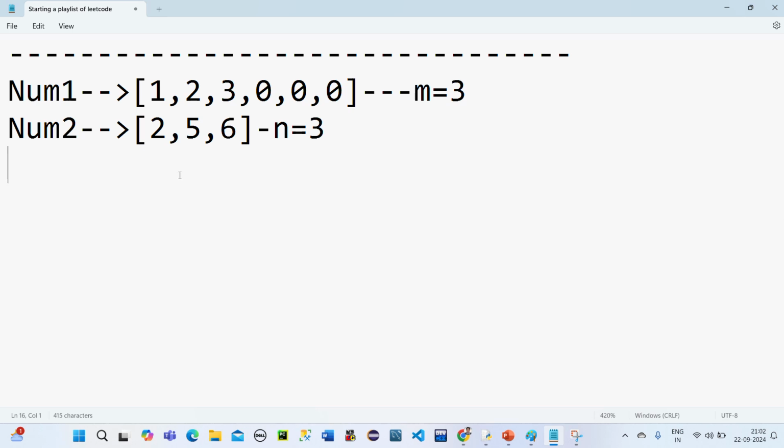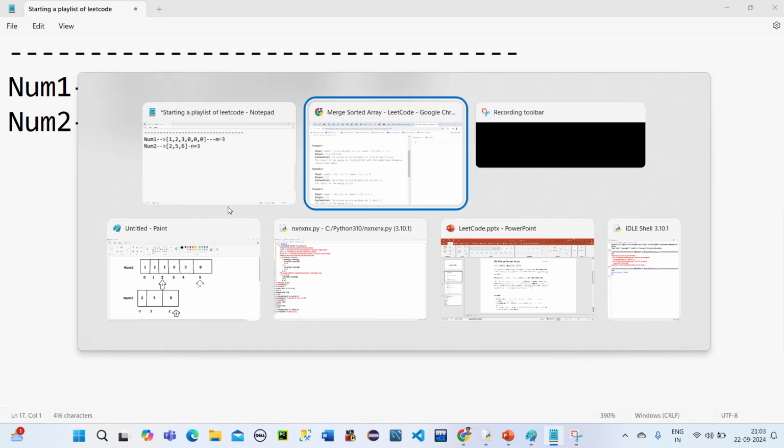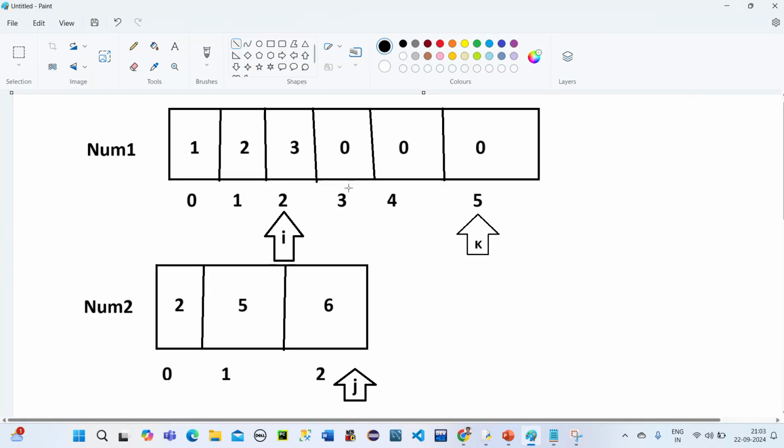Now let's see how we can do this. We have seen the examples and the question. Now we have to sort these two arrays into one. So let's understand how we are going to sort this. Here I have already made this arrangement so that I should not waste much time.